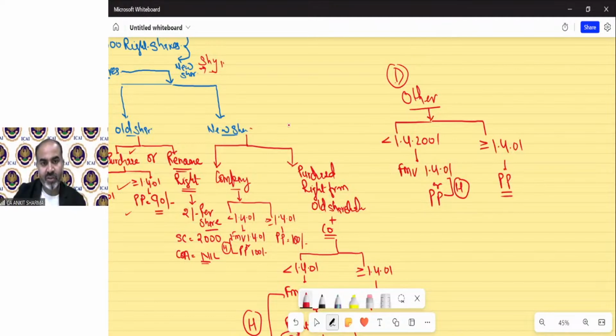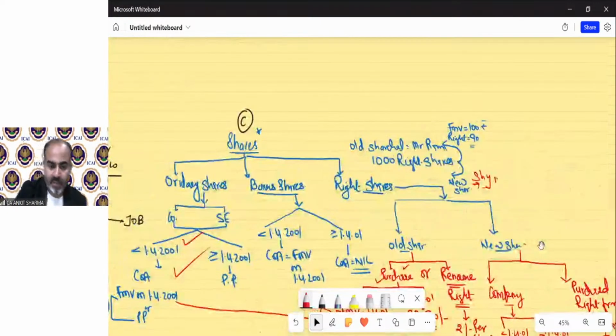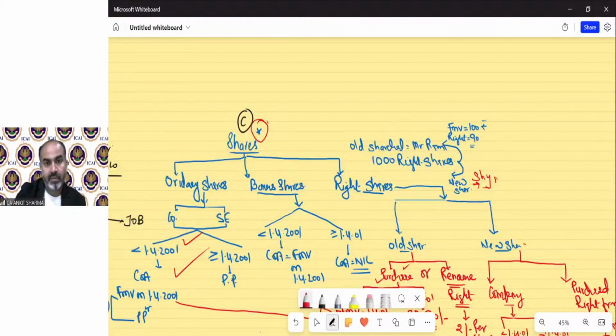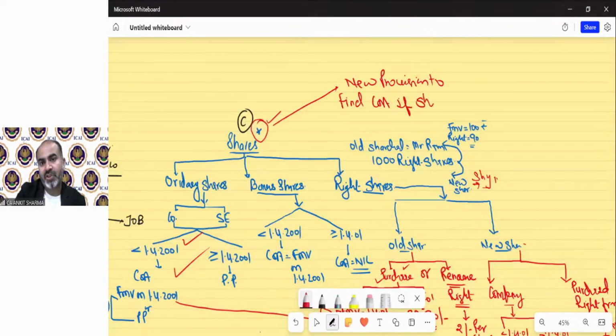You might see that in case of shares, I have marked a star only for share cases, because for shares we have a new provision to calculate the cost, other than these provisions, if shares were purchased before 1st February 2018.